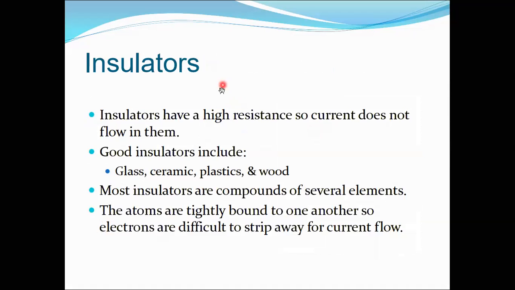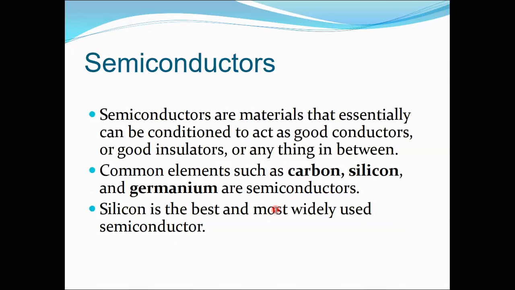Let's go to the insulator. In insulators, for example glass, ceramics, and plastic, there is no free electron. Why? Because all the electrons are tightly bound to one another, so electrons are difficult to strip away for current flow. Because there is no free electron, they cannot conduct electricity. Is that clear? Okay.